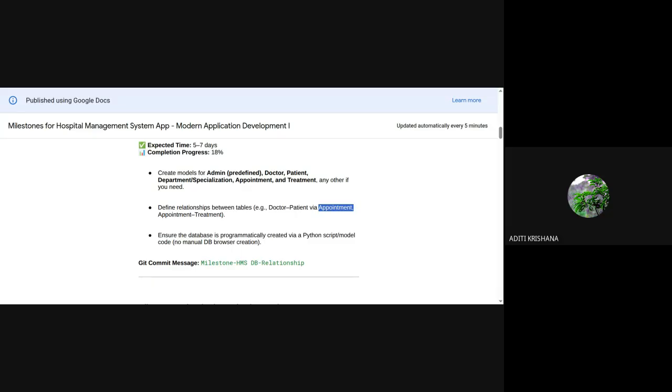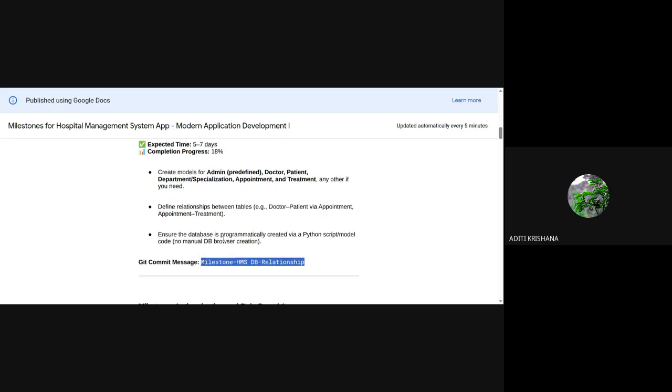After that, the third point is that when you design all these things, you are able to create the database programmatically, which we already did on 2nd October. I showed it to you. So once you do all this, you can commit anytime, but don't push your code. Pushing will be done only with the final commit message, when I check whether the work done by you is correct or not.